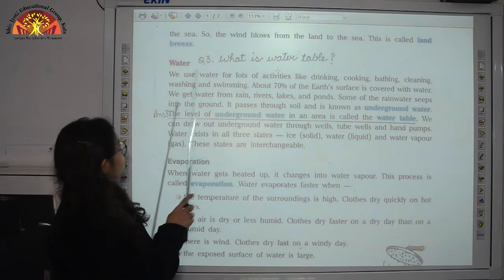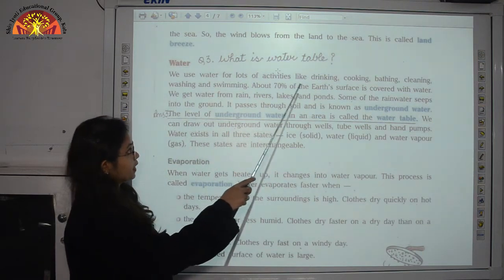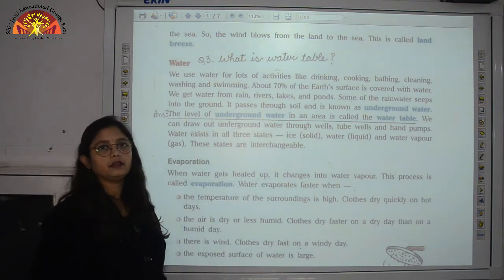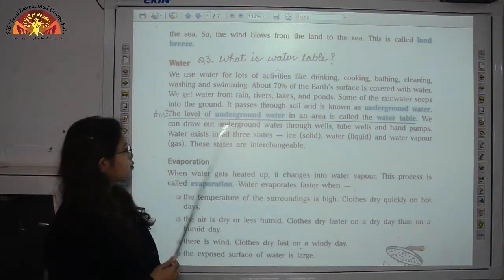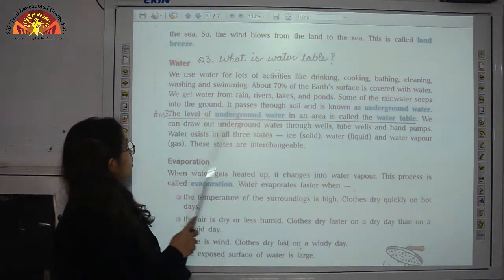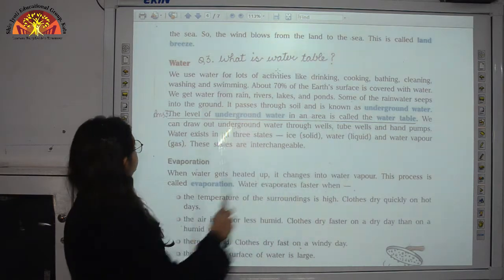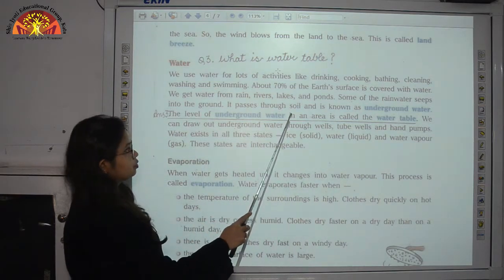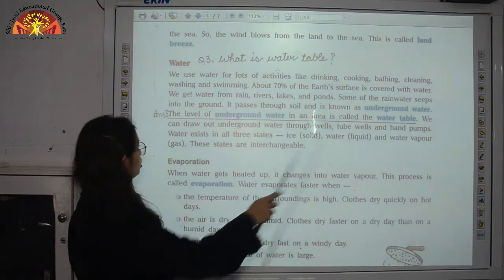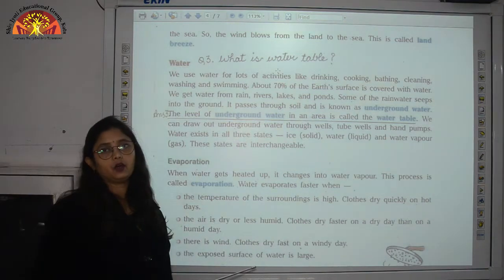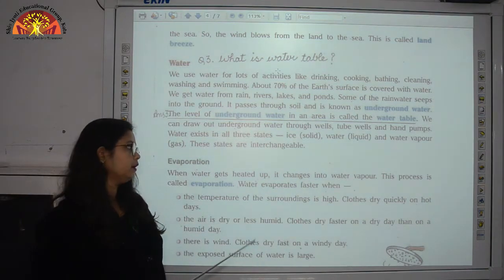Now children, we use water for lots of activities like drinking, cooking, bathing, cleaning, washing, swimming, etc. The water which seeps into the ground and passes through the soil is called underground water, and the level of underground water is called the water table.